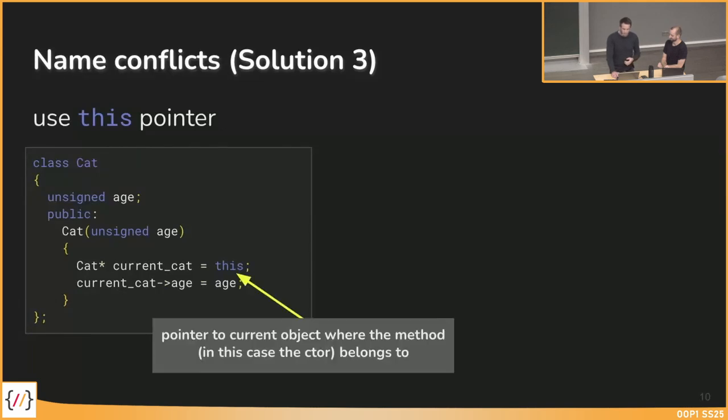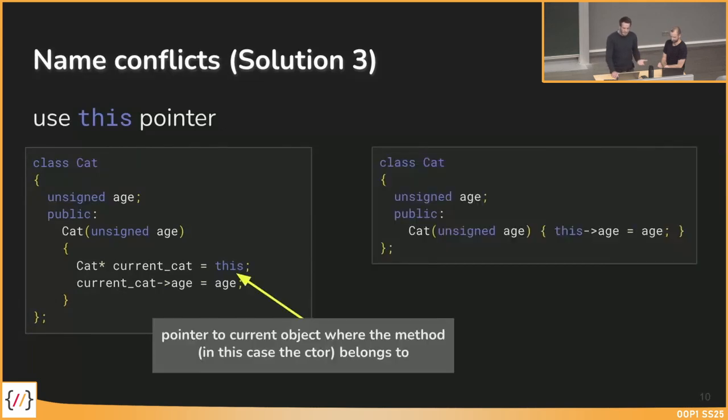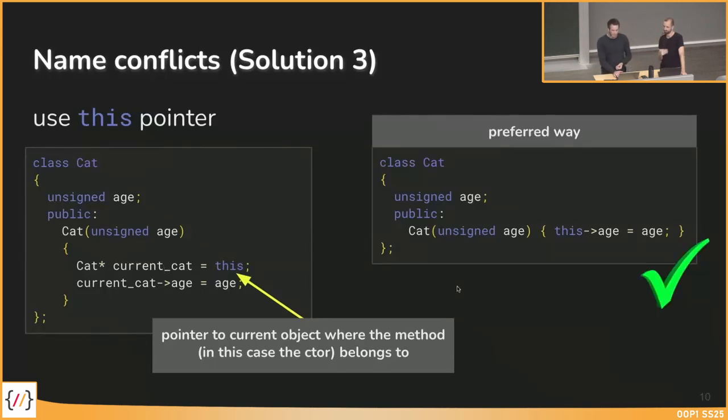the this keyword. So there's for sure an easier or shorter version by not creating a further local variable, in this case, this current cat pointer variable. We do not need it. We can just say this pointing to age, and then age is overwritten by the parameter age. So in this case, it's clear this is the pointer to the current object. The member age, we are overwriting it by the value from the parameter age. So this is just the short version of the left side, and this is the preferred and shorter way in this case.